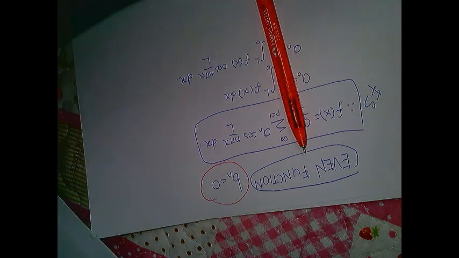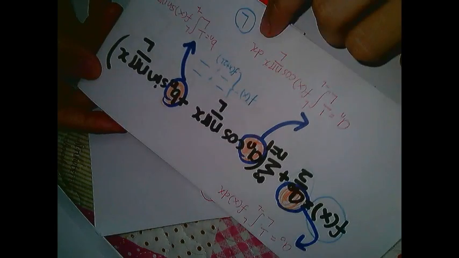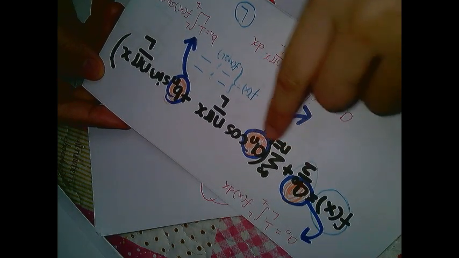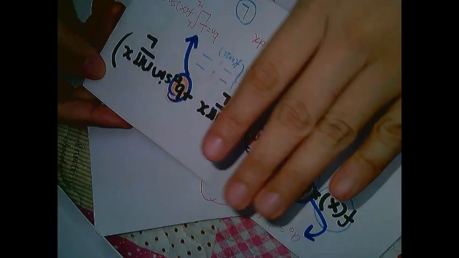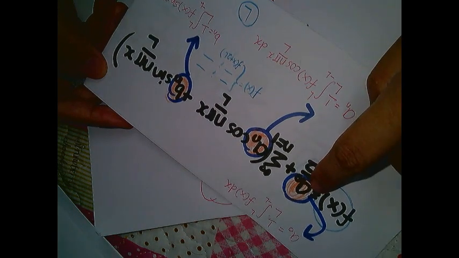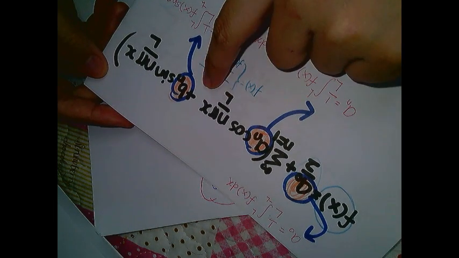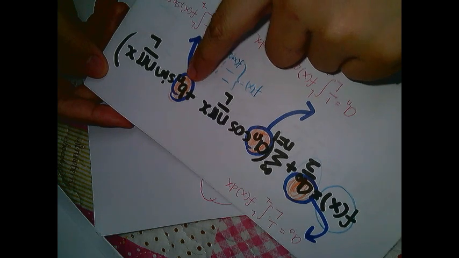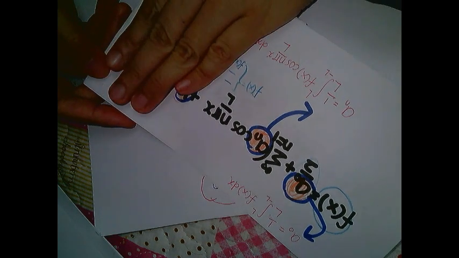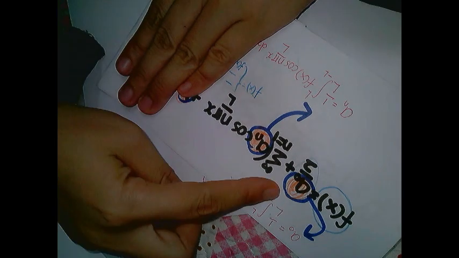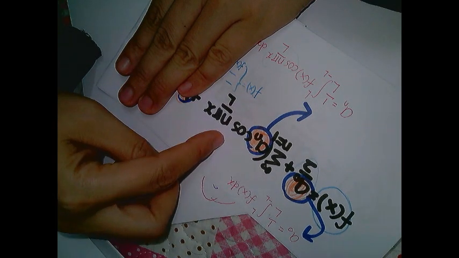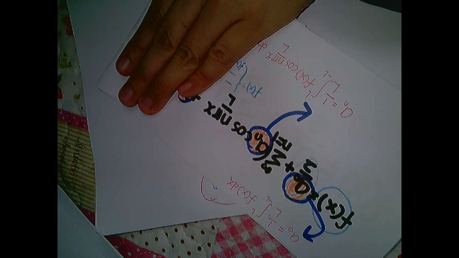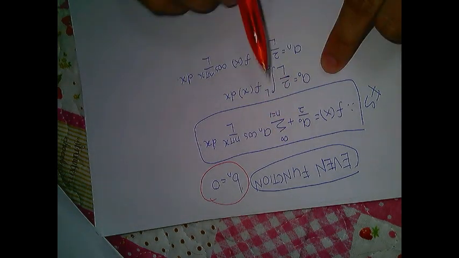You still remember, here is the Fourier series of a function that is neither odd nor even. It is not odd, and that function is not even, so you need to find a0, an, and bn. But if you have an even function, your bn goes to 0, so 0 times sine n pi x over L is gone. So what's left? You just have the constant term and the summation of the cosine term. So this is the Fourier series for an even function.